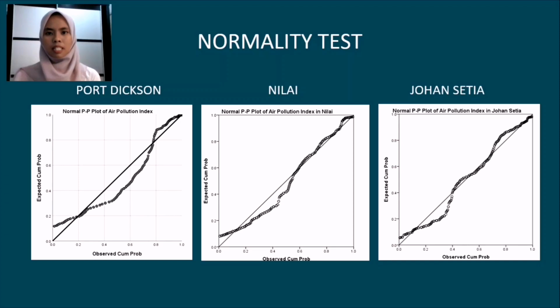Before we start to analyze the data of pollution index, we run a normality test to make sure the control chart is suitable to be applied. As you can see from the results, all of the data from Pakistan, Nilai and Zakirah fall approximately on a 45-degree line, which indicates the data are normally distributed.